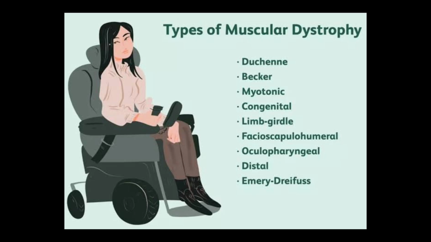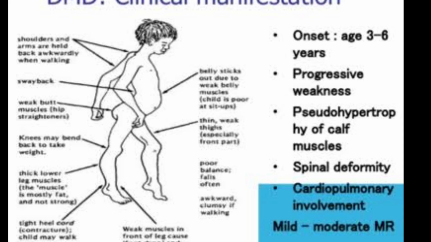Now, first of all, we will discuss primary myopathies, which are present from birth, and these are called muscular dystrophies too. These include Duchenne's, Becker's, myotonic, congenital, limb girdle, facioscapulohumeral, oculopharyngeal, distal, and Emery-Dreifuss. Out of these, the most common is Duchenne's.